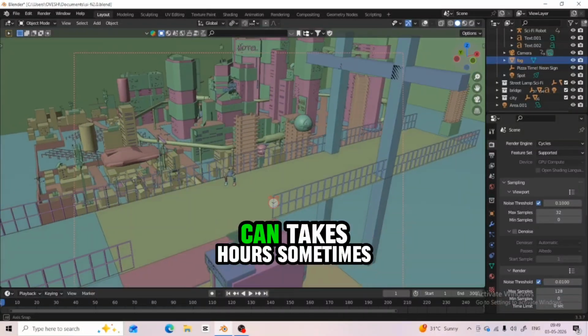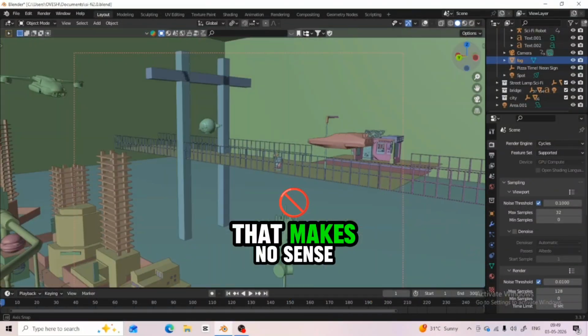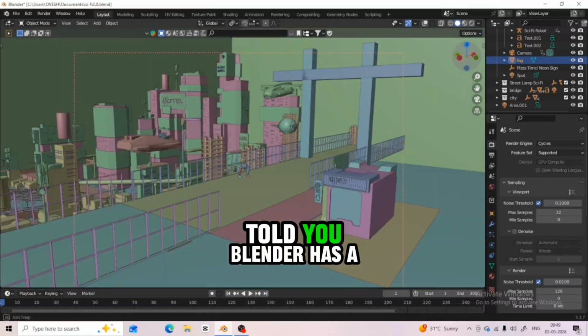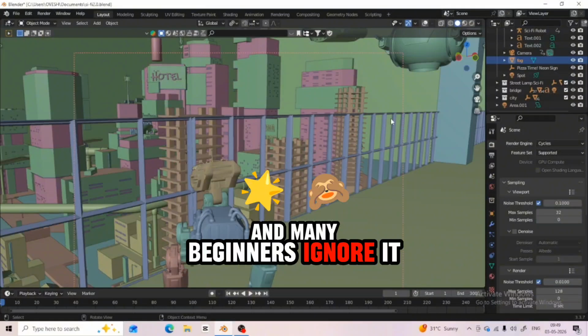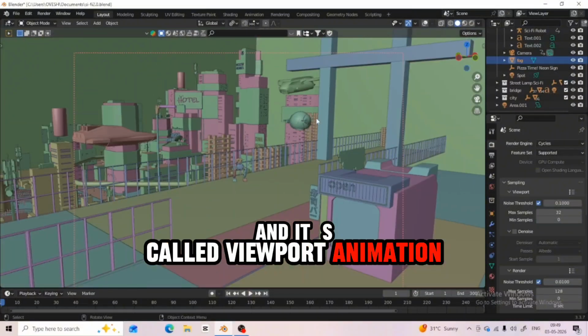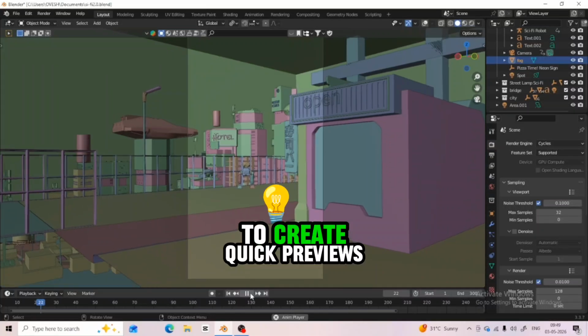Rendering a large Blender scene can take hours sometimes, and if you just want a preview animation, that makes no sense. But what if I told you Blender has a faster way? Many beginners ignore it, and it's called viewport animation. Today I'm going to show you how you can render your viewport animation to create quick previews.